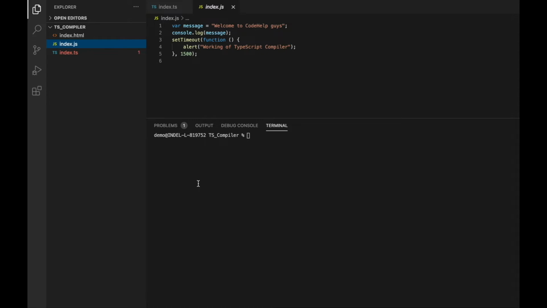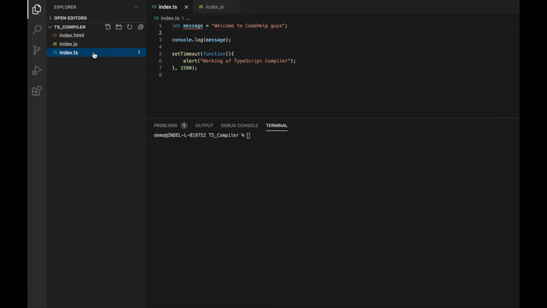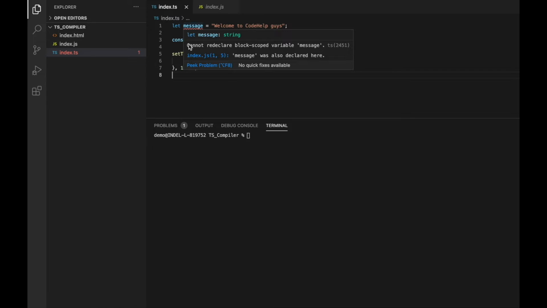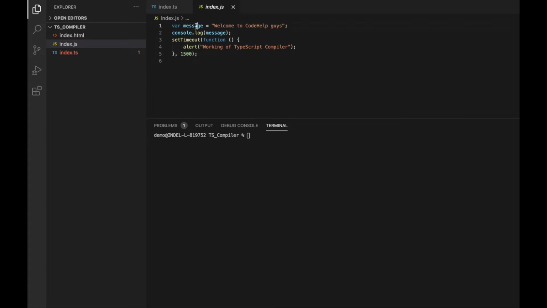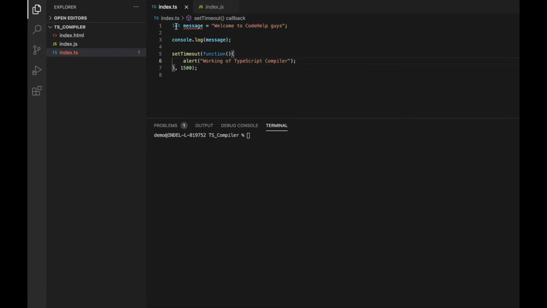If you remember from the previous video, we were getting an error on the variable message. On hovering over the variable message, it shows the error: cannot redeclare block-scoped variable. This is a duplicate variable issue, as the variable message is present in both the files, index.js as well as index.ts. And this issue comes because TypeScript uses the DOM typing feature, which is basically whenever we write code in TypeScript in a new file, it needs to follow either of the below conditions.